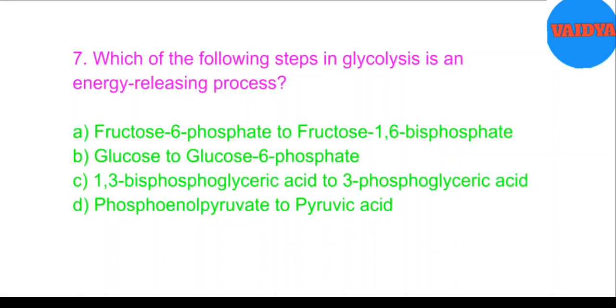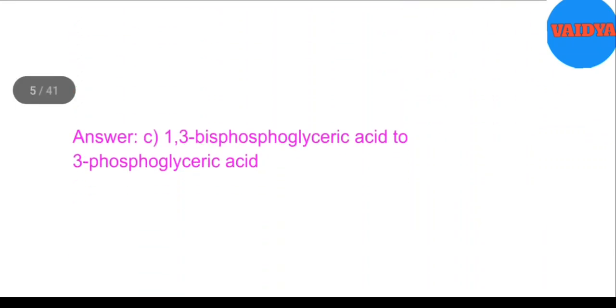7. Which of the following steps in glycolysis is an energy-releasing process? A. Fructose 6-phosphate to fructose 1,6-bisphosphate, B. Glucose to glucose 6-phosphate, C. 1,3-bisphosphoglyceric acid to 3-phosphoglyceric acid, D. Phosphoenol pyruvate to pyruvic acid. Answer: C. 1,3-bisphosphoglyceric acid to 3-phosphoglyceric acid.